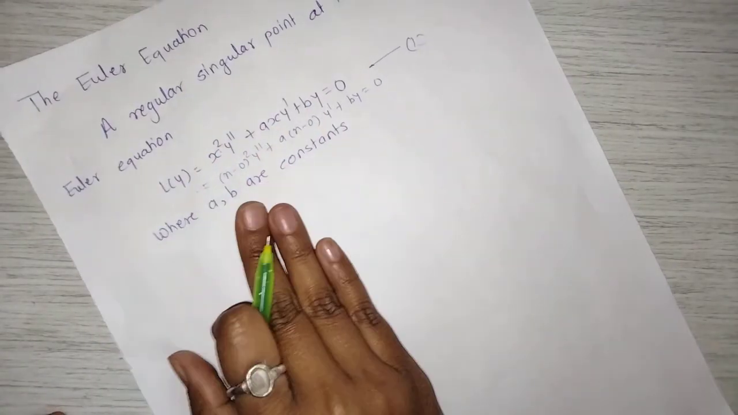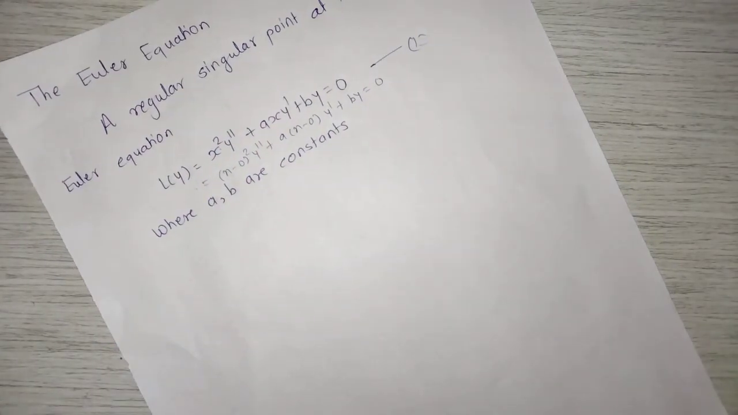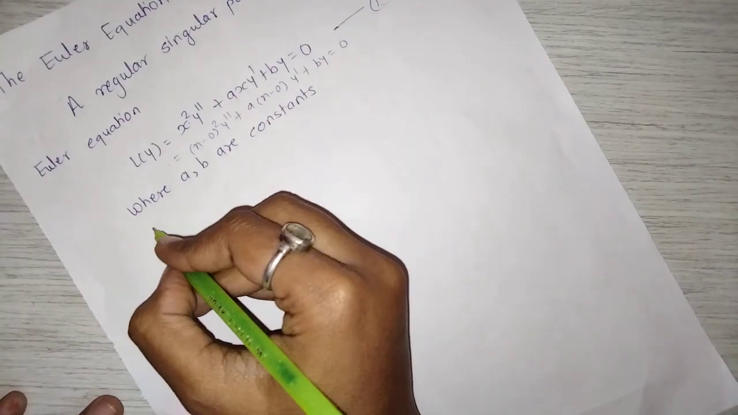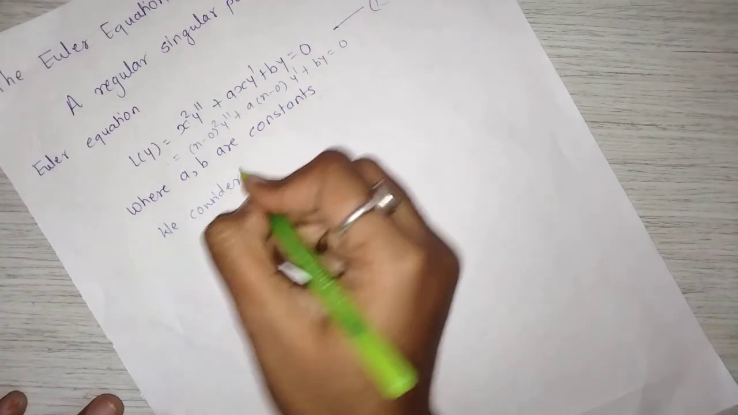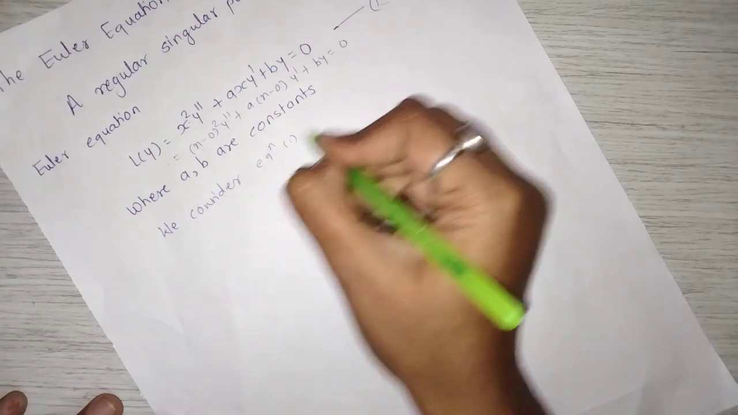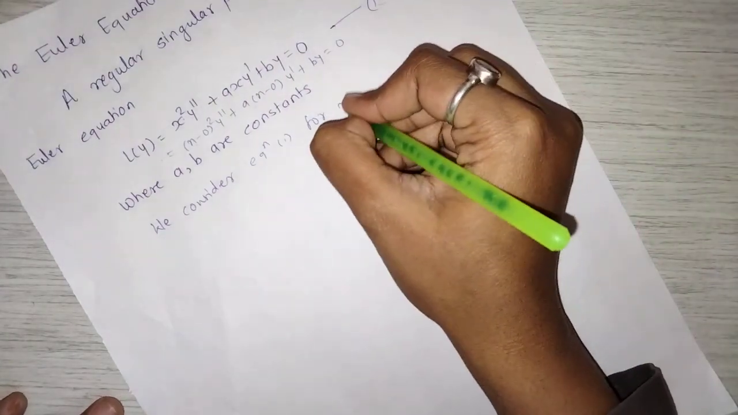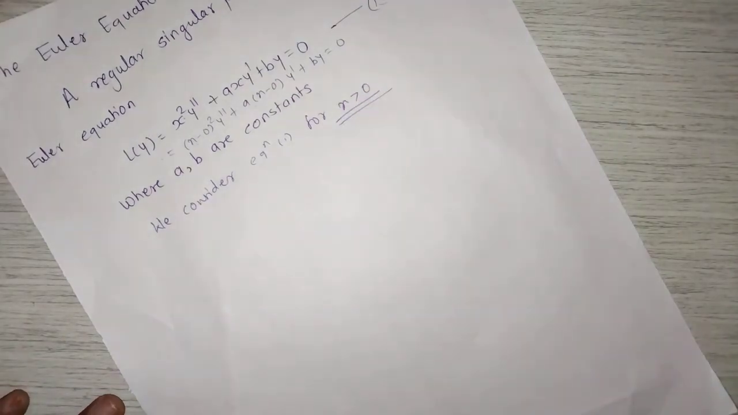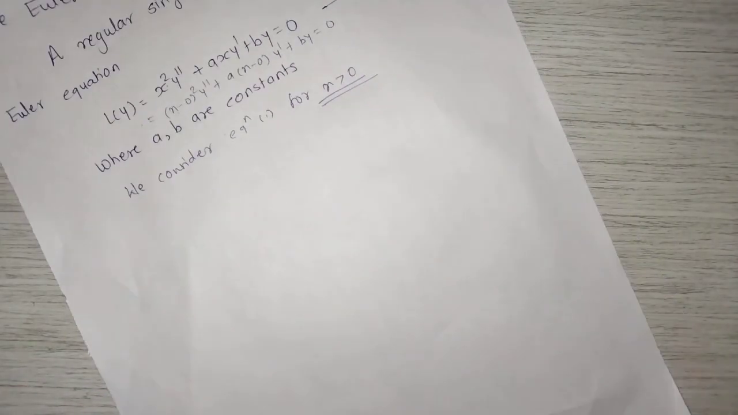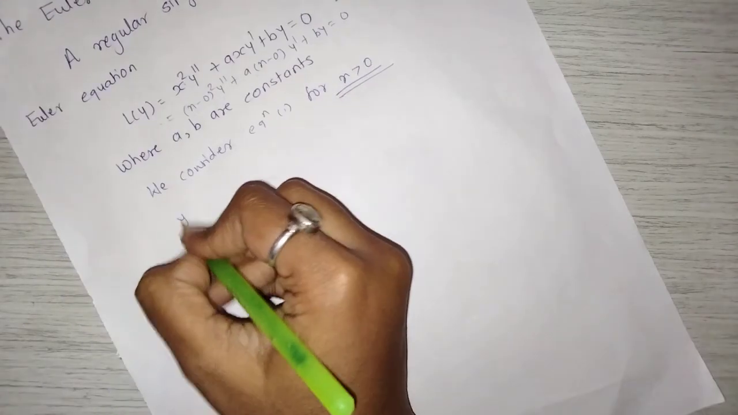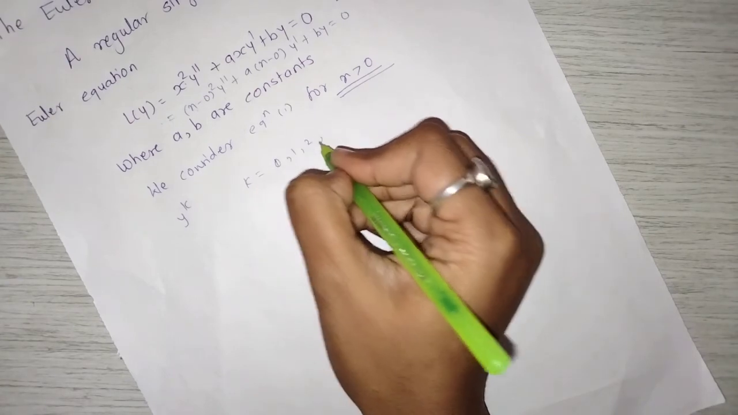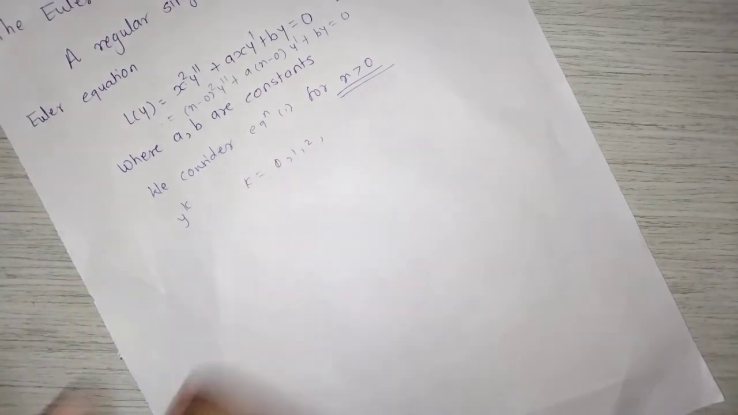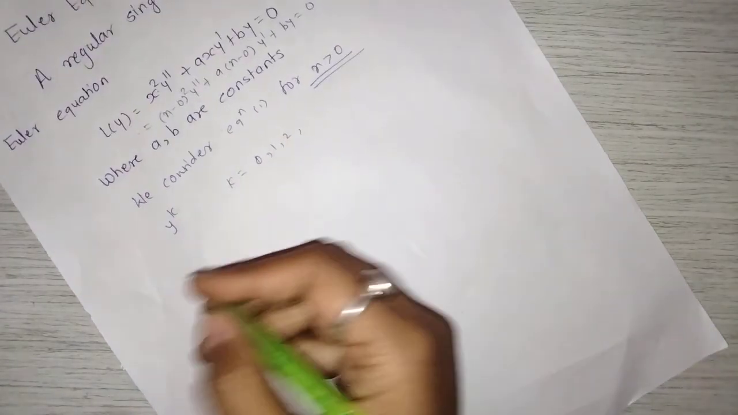We first consider this equation for x greater than 0. Now our job is to find out the solution of the Euler equation. So first we consider equation 1 for x greater than 0, and observe that the coefficient of y raised to k, with k running from 0, 1, 2, in L of y is a constant times x raised to k.